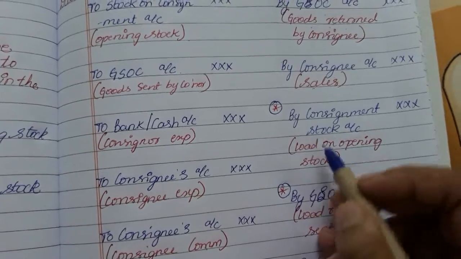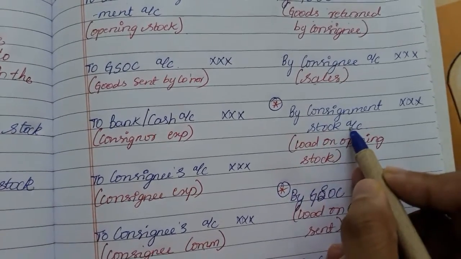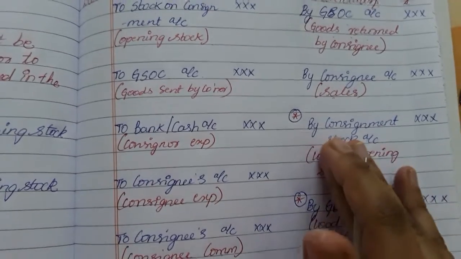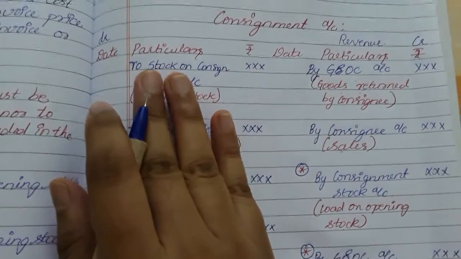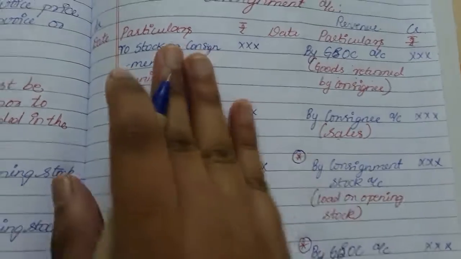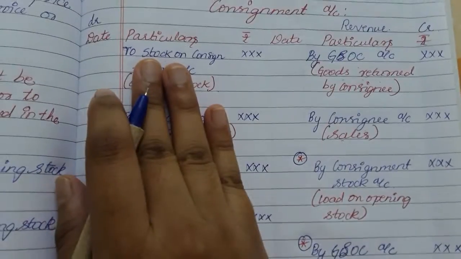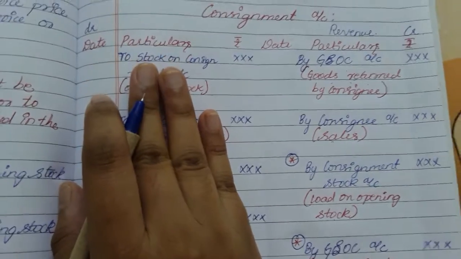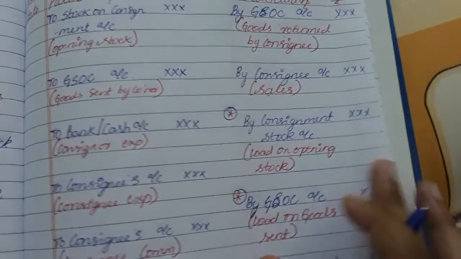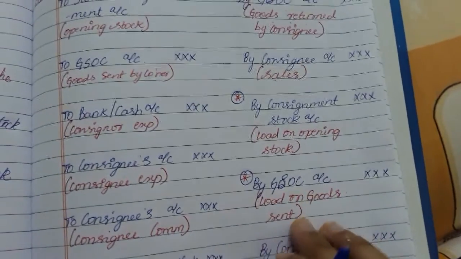Next is by consignment stock account, load on opening stock. If there is any load in opening stock, the profit which has been included in opening stock should be recorded over here. Next is goods sent on consignment account.